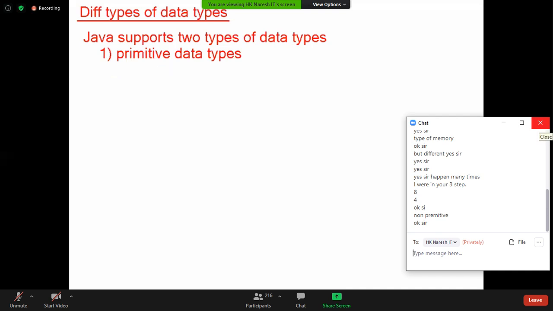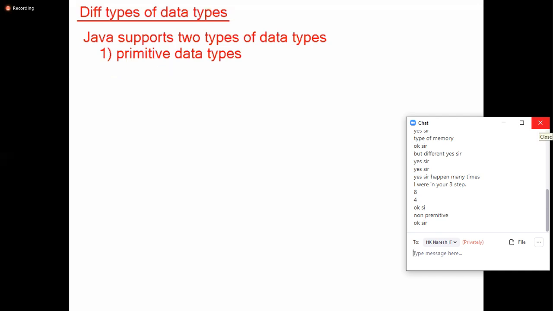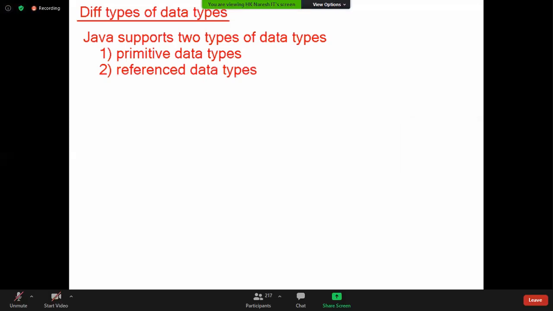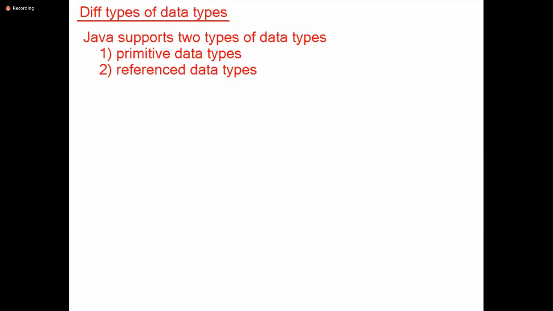Why have I not told you this statement? Because many colleges, many lecturers, many websites and many books are telling primitive data type, non-primitive data type. So many places are there. That is a wrong statement. There is no non-primitive data type. We have primitive data types and reference data types. Maybe in C++ you may call it non-primitive data types, but in Java we do not have that terminology.